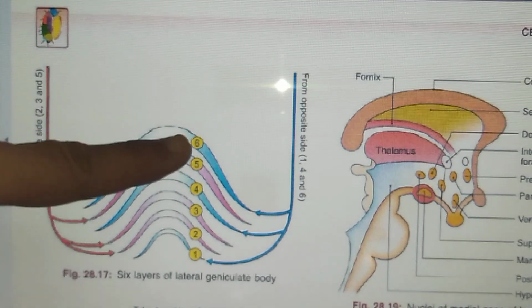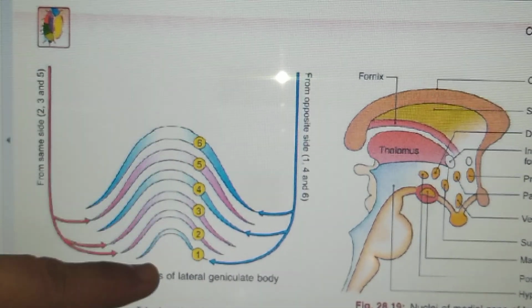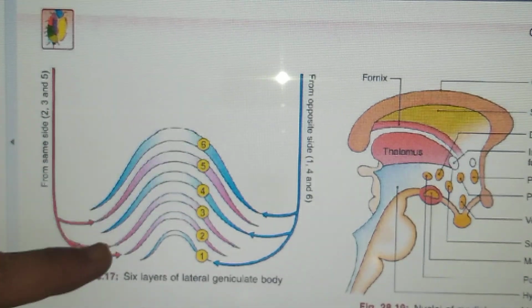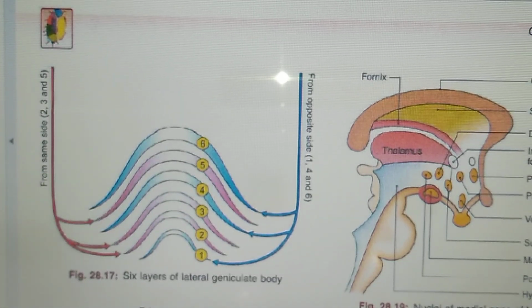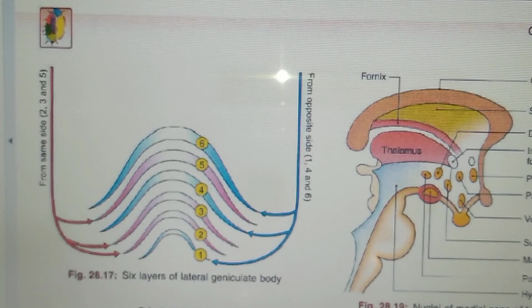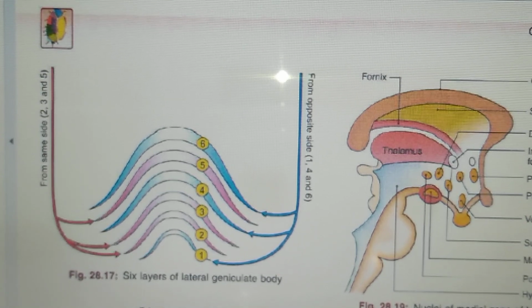In this you can see the 6 layers are shown. There are blue colors and pink colors that they have shown in the layers. Now layers 1, 4 and 6, that is pink colored, receive contralateral optic fibers, and layers 2, 3 and 5, that is light blue, receive ipsilateral optic fibers.